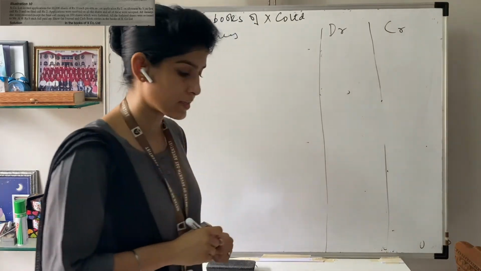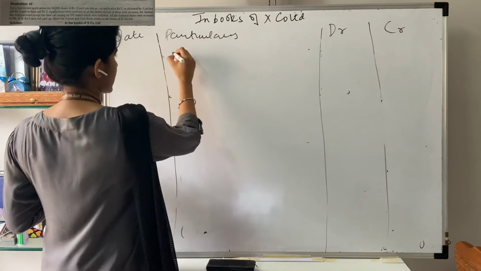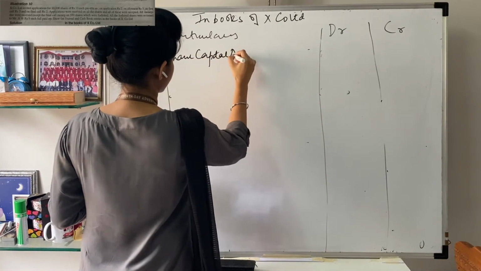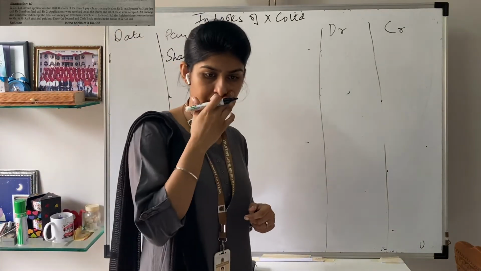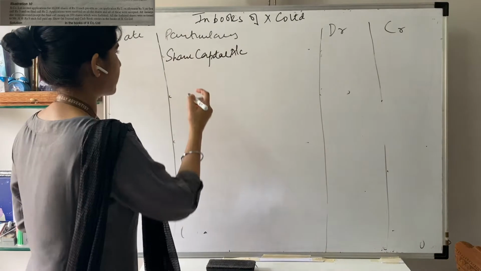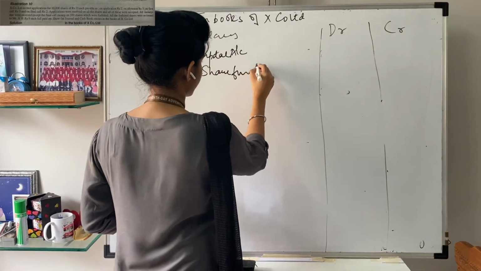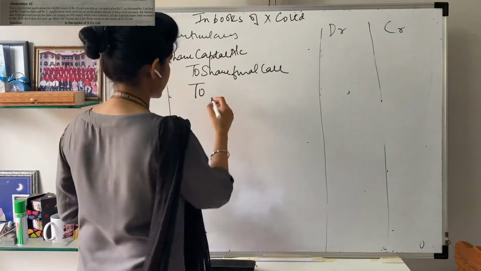So we'll pass a journal entry for the same. This is for forfeiture. The journal entry will be share capital account debit to share final call account and to forfeited shares.